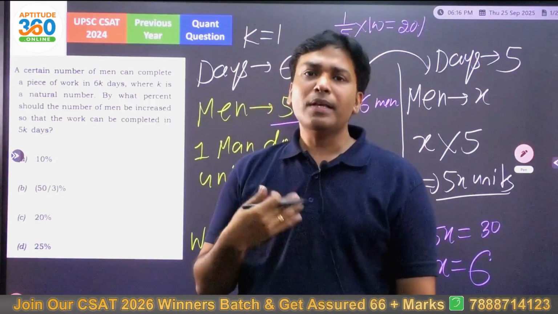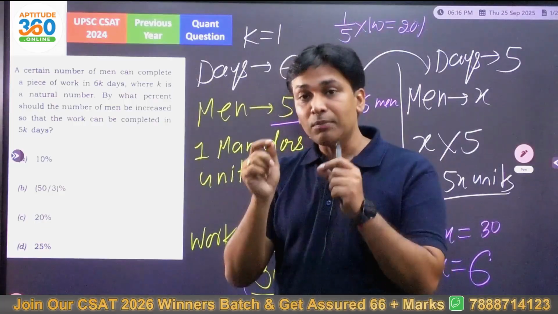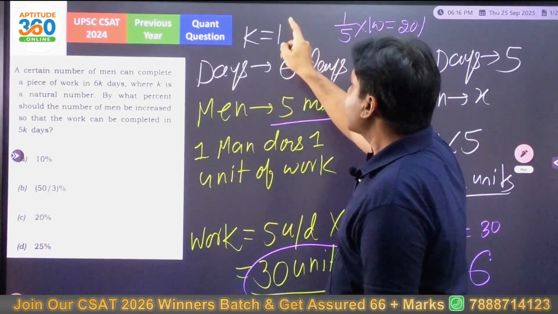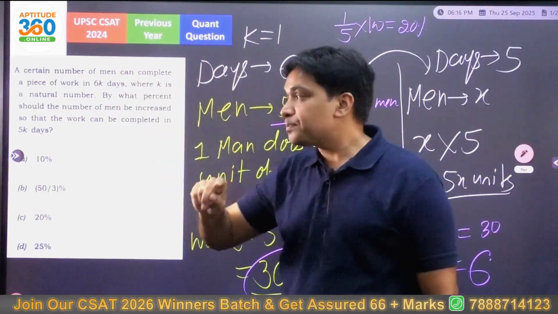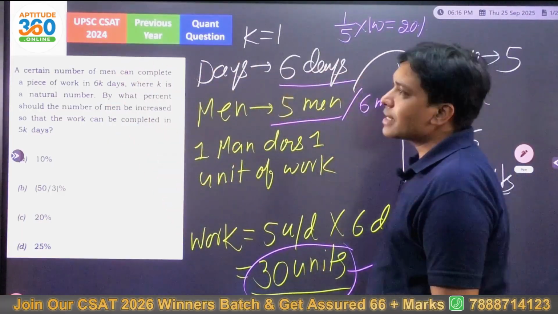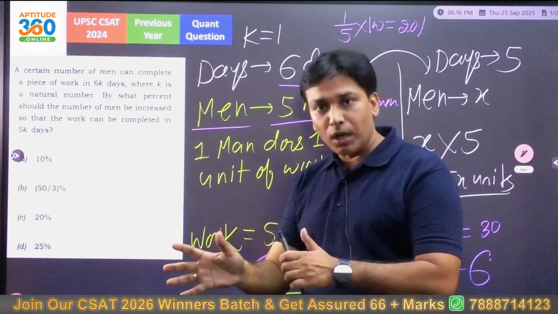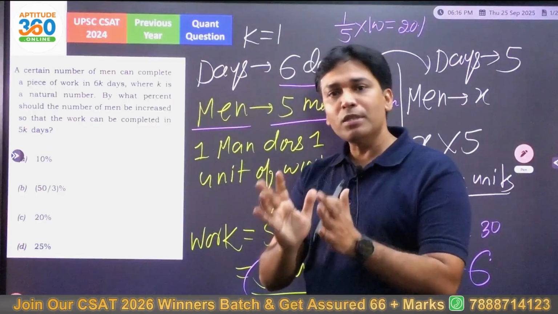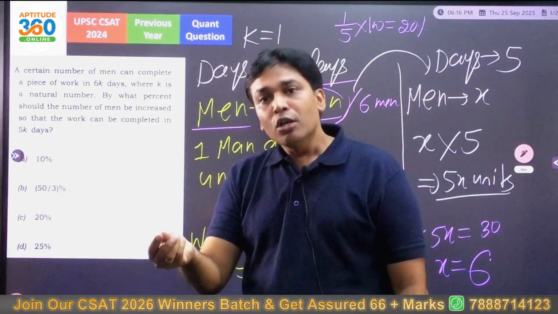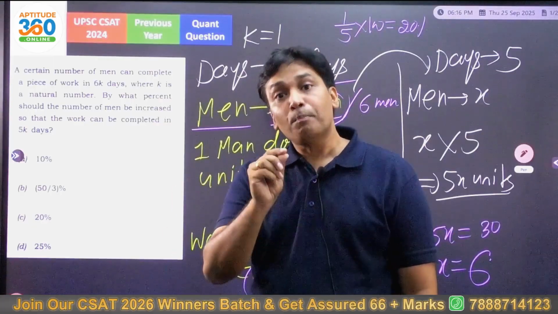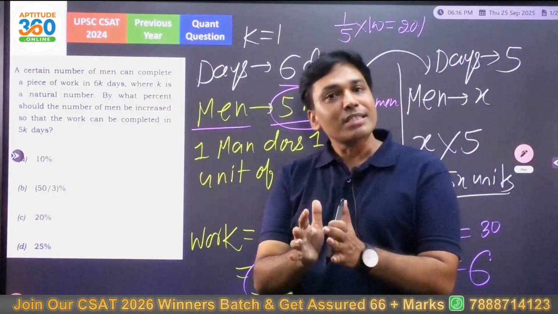So can you simplify this problem? Yes. What is the method that we have used? It's a pretty simple method. What did I say? Once again, if you did not understand, please pay attention. I have taken K as 1 because K is a natural number. Natural numbers always begin with 1. Then days will become 6, right? And then how many men are we employing? I said that take a number. You can take another number, but the problem will be solved. I took 5 men and I assume that 1 man does 1 unit of work. So 5 men are going to be doing 5 units of work per day. How many days are we having? 6 days. So 6 into 5, the total work comes out as 30.